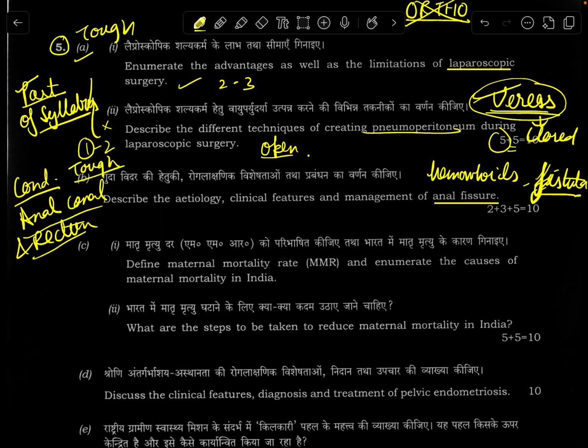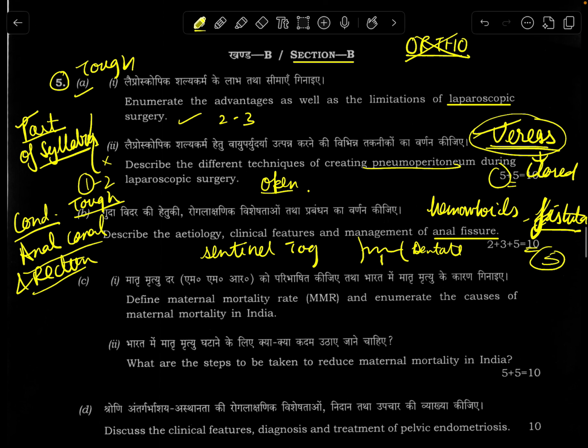I, of course, had some clinical knowledge because I had seen some cases of anal fissure during my clinical posting. So I remembered that there's a sentinel tag. I drew a diagram somewhat like this. This is the dentate line. Anal fissure is any breach below the dentate line, a very painful condition. So I was able to partially address the demand. So for both subparts of this first question, I expect a maximum of 8 to 10 marks, which is very poor.